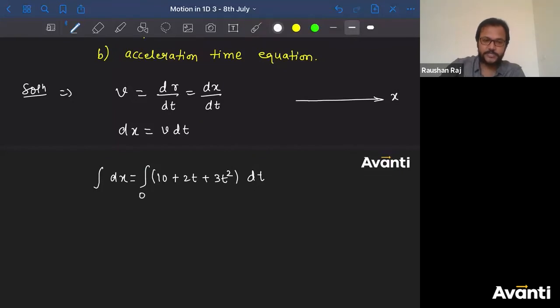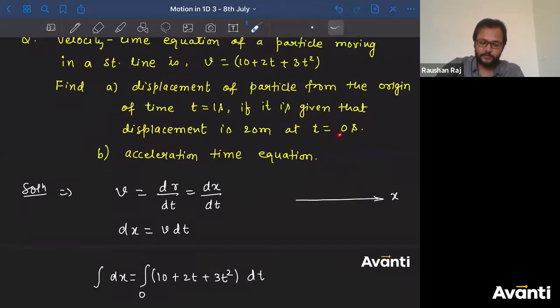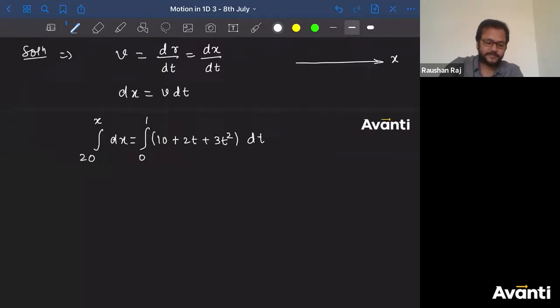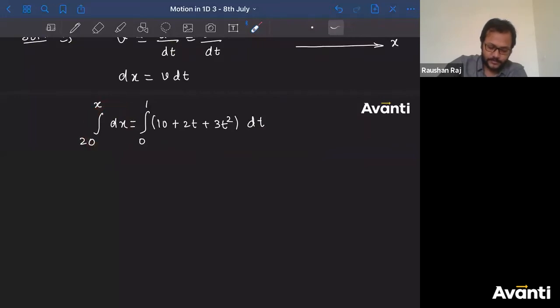So when time t was 0, what was the value of x? It is given that displacement is 20 meter, from the origin. So 20. When t is equal to 1, what is the value of x? I don't know, so I have considered that as x. Now what will be the integration of dx? x. Now limits. Lower limit is 20, upper limit is x.